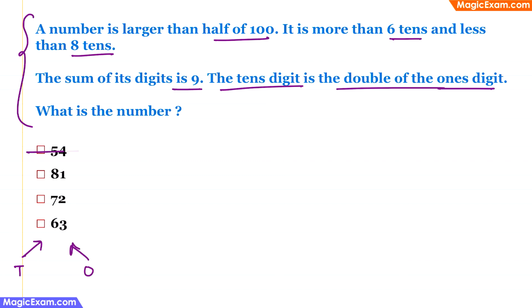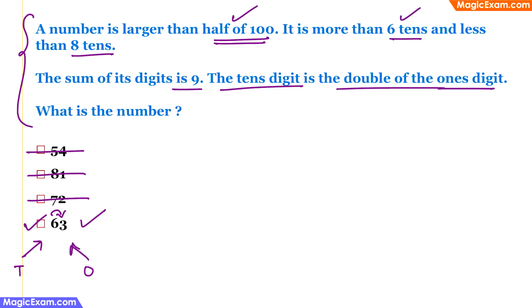Now 54 doesn't fit the requirement, 81 doesn't fit the requirement, 72 doesn't fit the requirement, 63 fits the requirement. So this is the correct answer because 6 is double of 3. Therefore, this has to be the right answer. If you want to verify this, you can check the other information as well. For example, the number is larger than half of 100. So half of 100 is 50. So 63 is more than 50. Therefore, this is correct. It is more than 6 tens, which means that it has to be more than 60. So this also is correct.